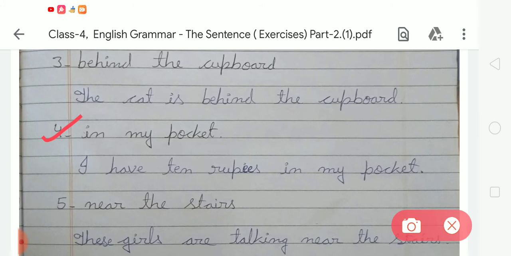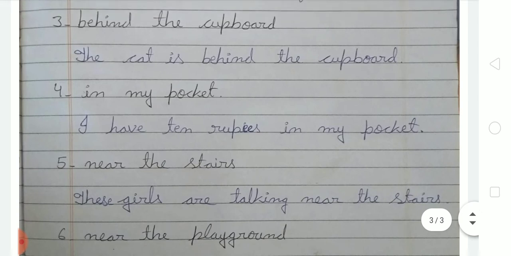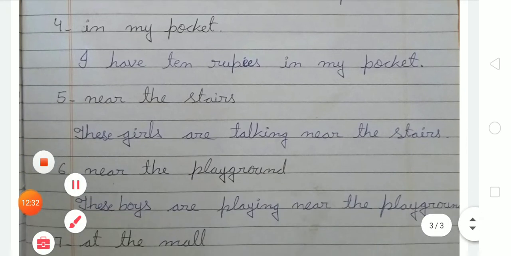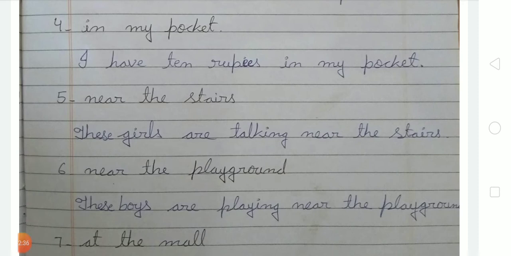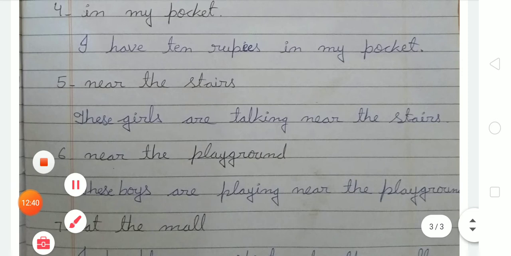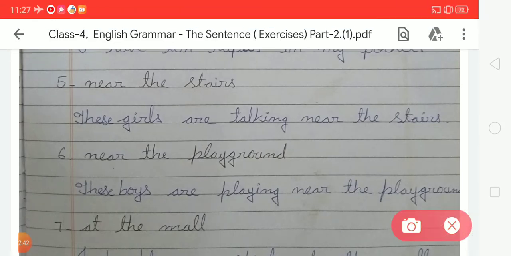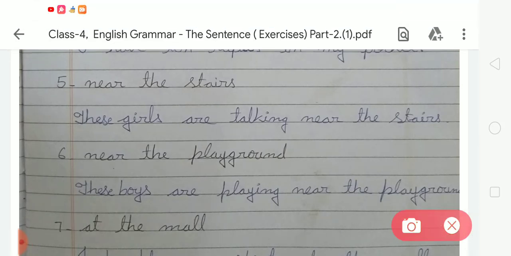Okay student, now moving to the next, number 5. In number 5, there is the phrase near the stairs. Near the stairs. So what will we write? We have to write these girls are talking near the stairs. In number 5, we have to write these girls are talking near the stairs.